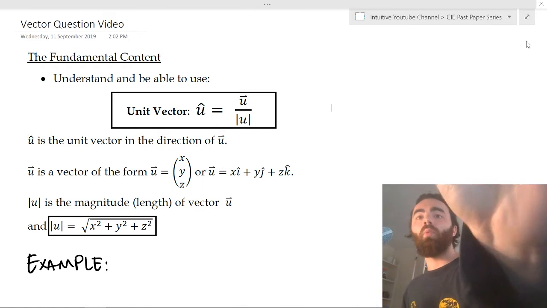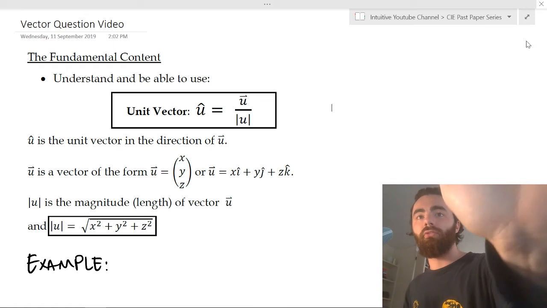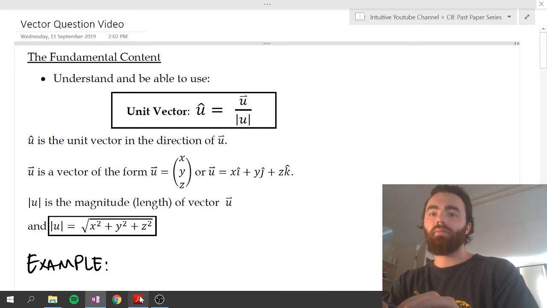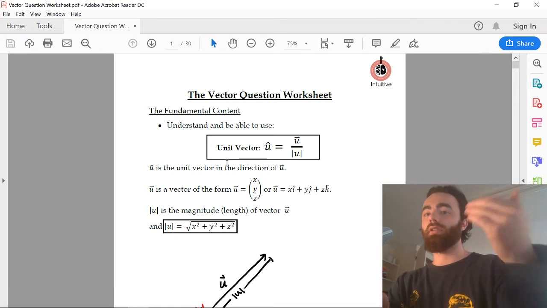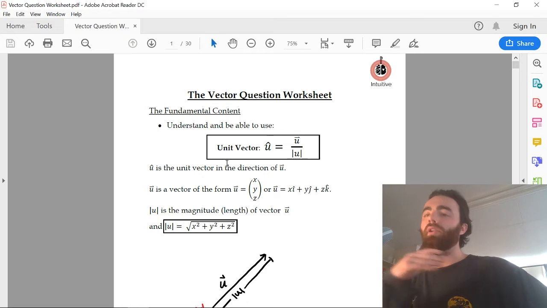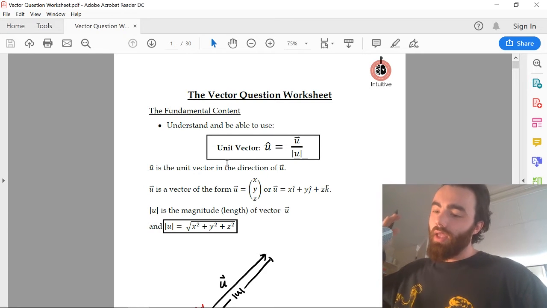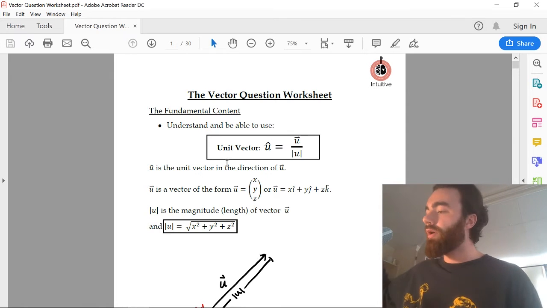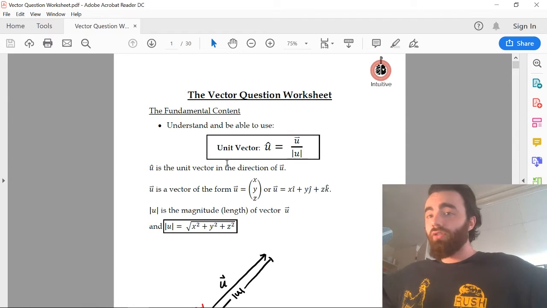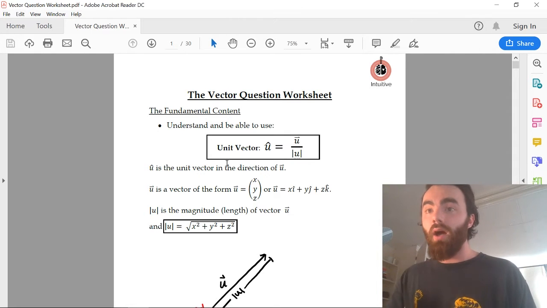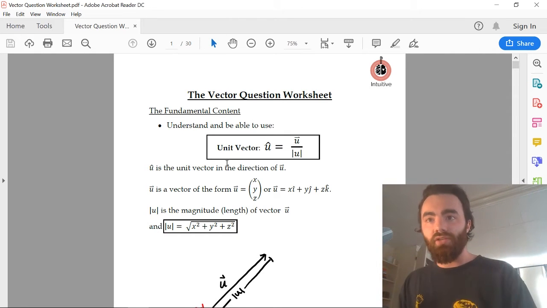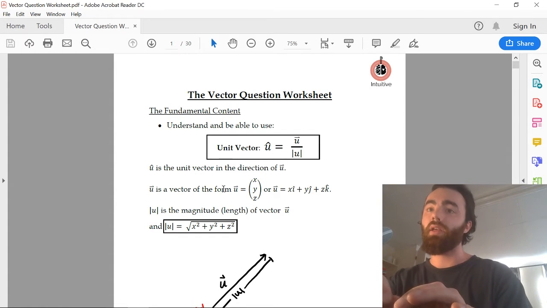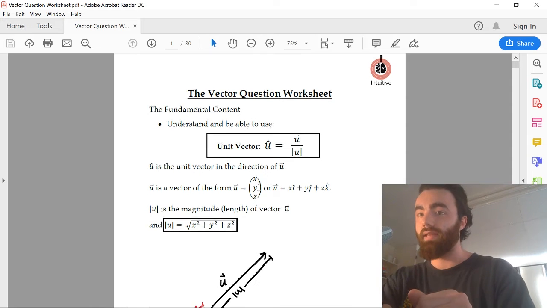And we've got what they can ask you on, which is what I call the fundamental content of the question, and ways in which they can ask it, which is just figured out by doing lots and lots of questions. I really want to get that through your head: if you want to do well in exams, you have to practice questions. Don't worry about learning all the content. That's great, you can do that if you want. But if you want to get good marks, you practice doing questions, how they're asking it and what they're asking on. And that's exactly what this series does for you. This series will get you good grades in exams.